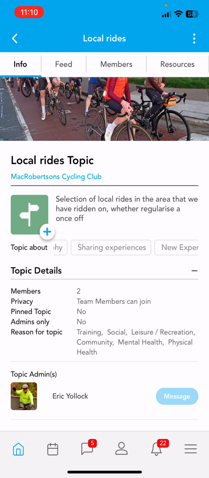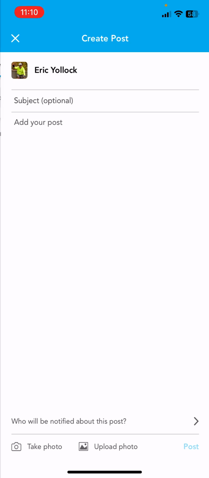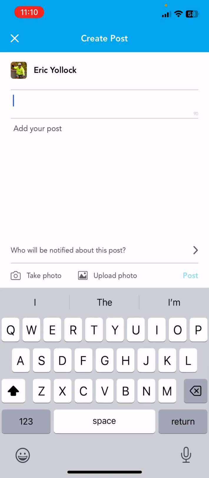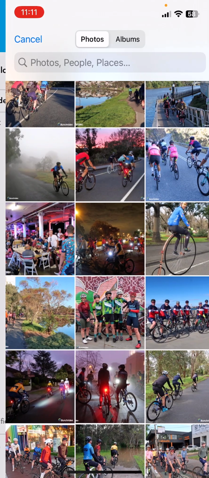You can see the topic about, a lot of different areas here. I'm going to go to feed, and I'm just going to add a topic. This is under the local rides, so I'd say, this is actually bunch rides. So these are rides that I've actually ridden on. I've just taken photos and uploaded to regular social media platforms. So I'm going to add a photo.